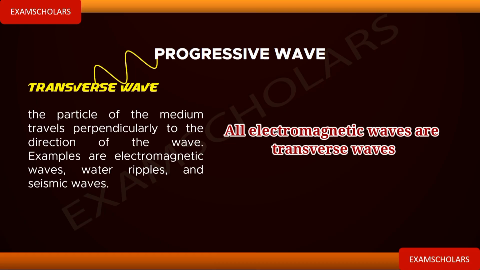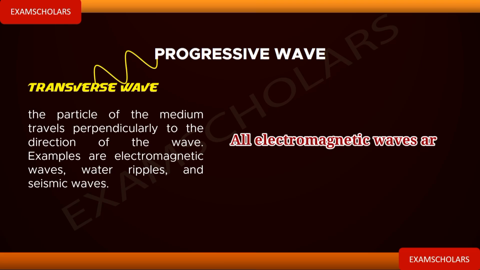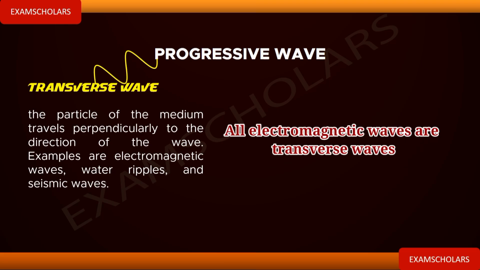When they ask which of the following is not an example of transverse wave and you miss it, what do you want to get again? Answer in the comment section. All electromagnetic waves are transverse waves. I won't say that again.